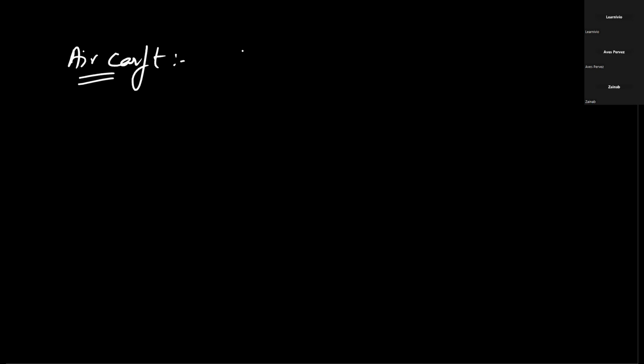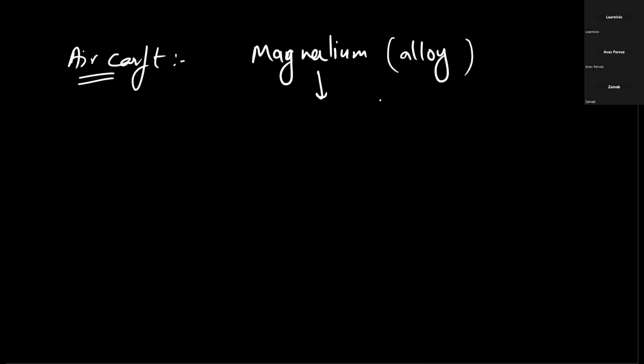Then we use magnalium, an alloy used for making aircraft, made from magnesium plus aluminium. When mixed together, they form the alloy.